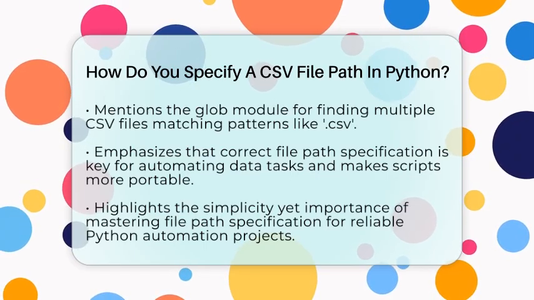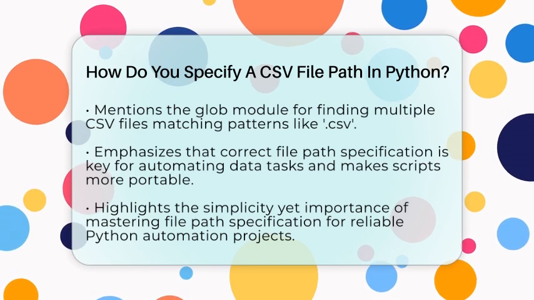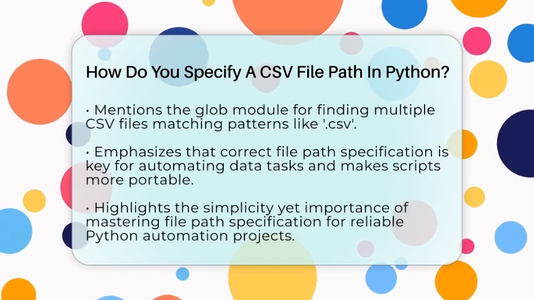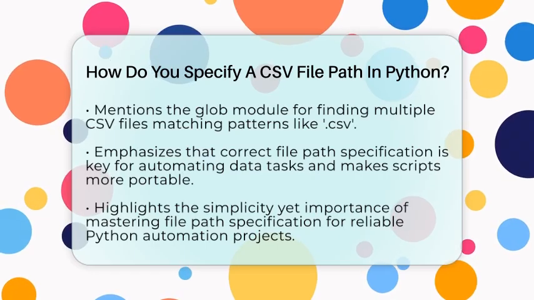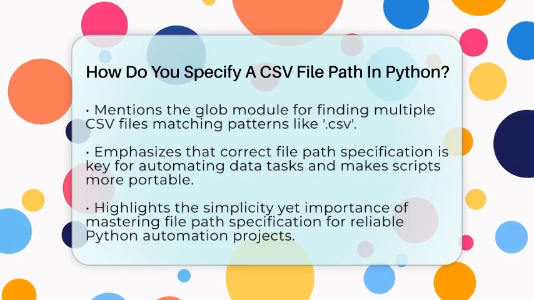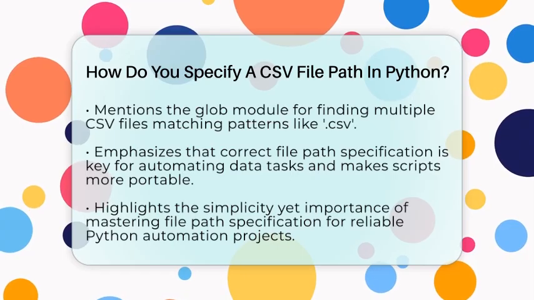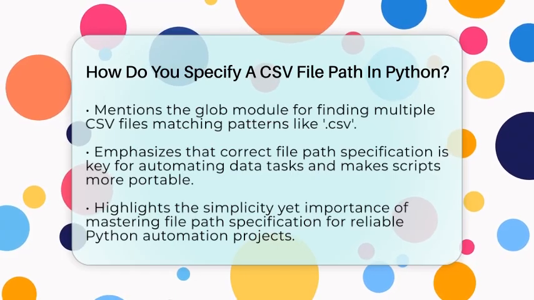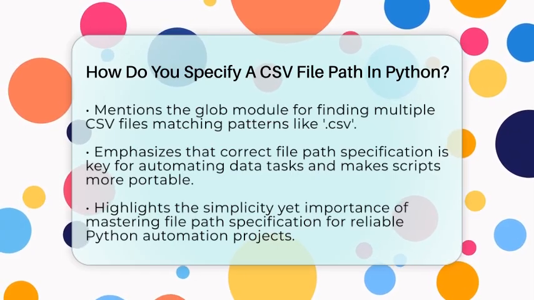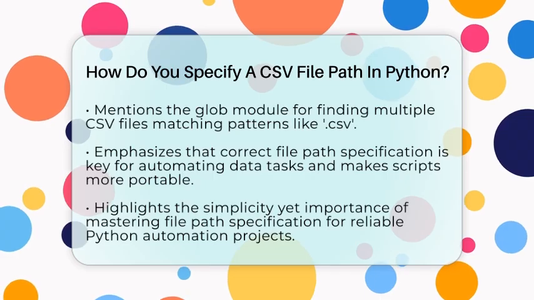Getting the file path right is a key step in automating data tasks with Python. Whether you choose an absolute path for certainty or a relative path for flexibility, knowing how to specify your CSV file location makes your scripts more reliable and easier to run across different systems. It's a simple skill but one that makes a big difference in your automation projects.